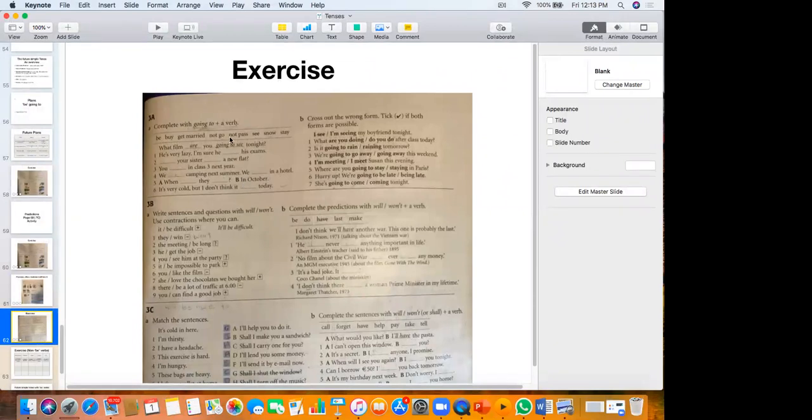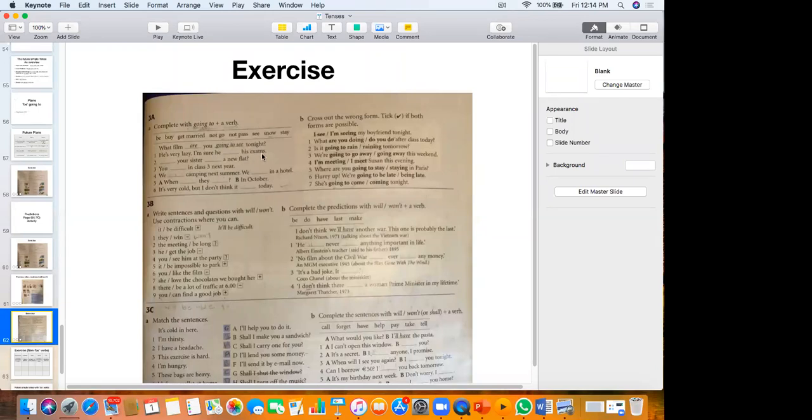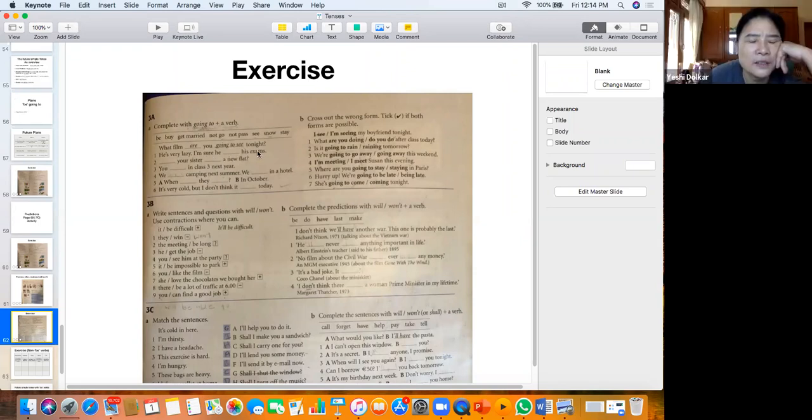So then you're going to have to use going to. I'm not sure he is not going to pass his exams. Yes, I'm sure he's not going to pass his exams. It's a pessimistic prediction there. Okay.